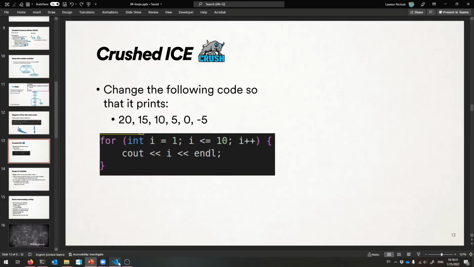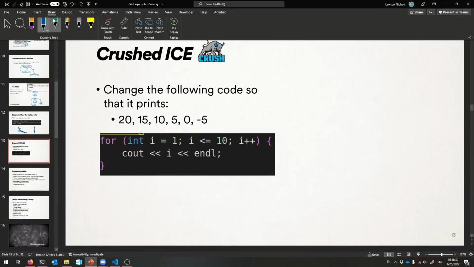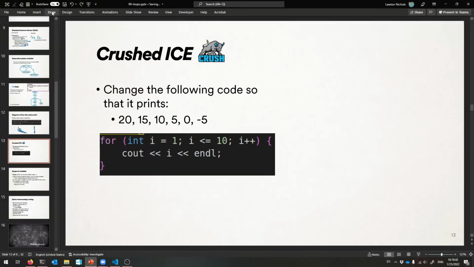So, let's check time, make sure we're doing okay. Alright, how do we do this? Well, again, we better change the starting value, right? The thing that we print first is always the starting value, and that is the value of I that it is initialized to. So we better change what it's initialized to. We better start it at 20 rather than 1.